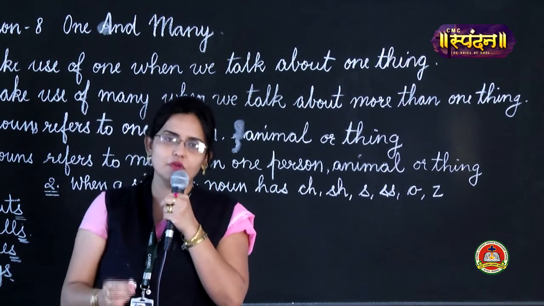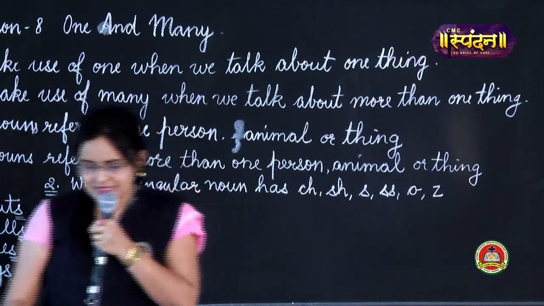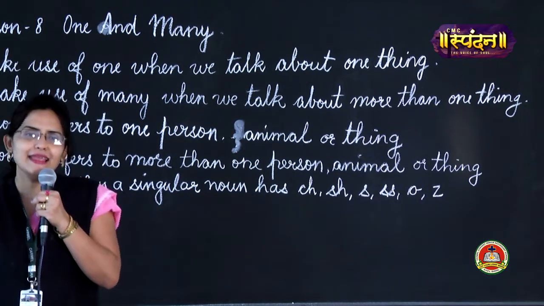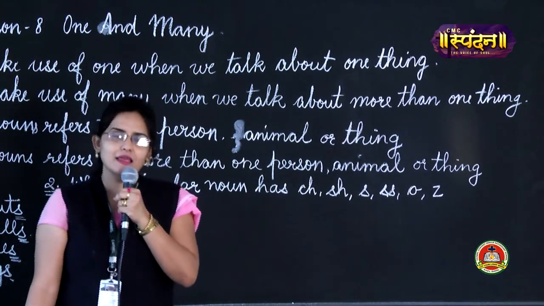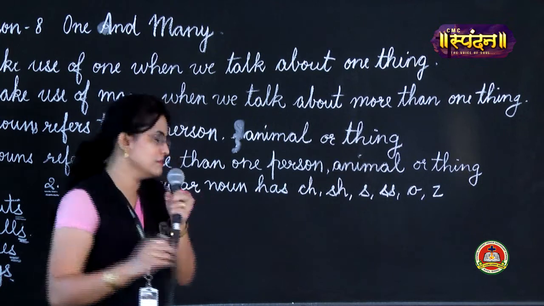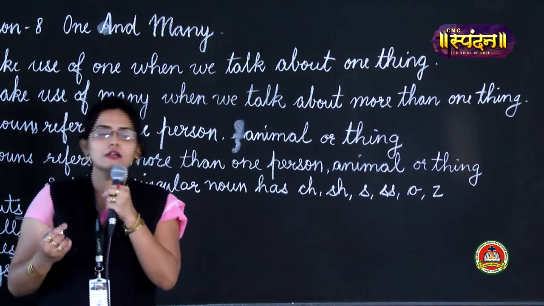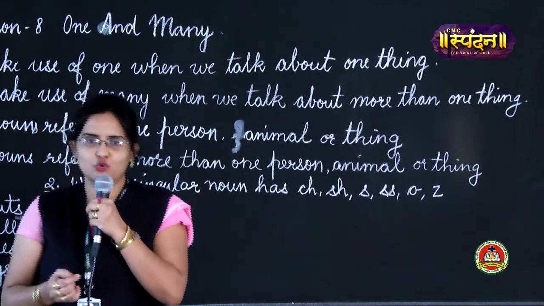When a singular noun has sh, ch, ss, x or z at the end, then we will change that singular word to a plural word by adding es to it.